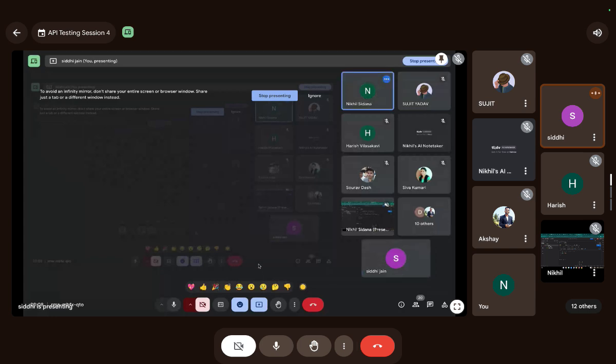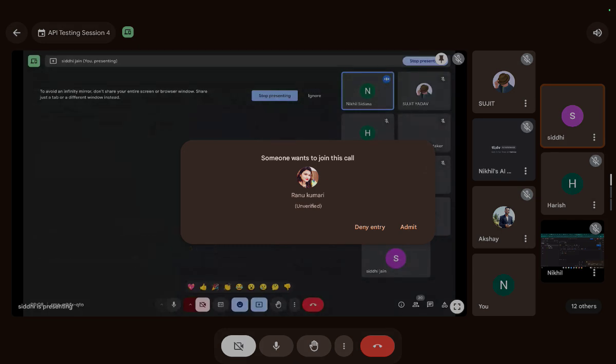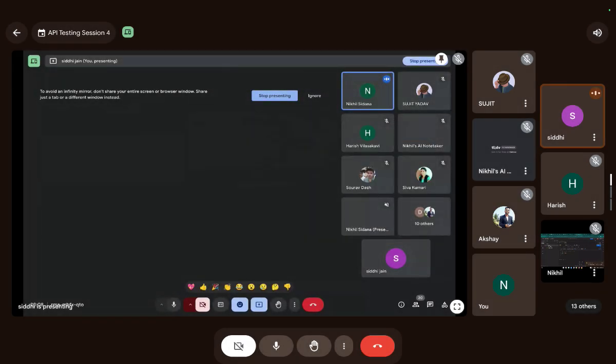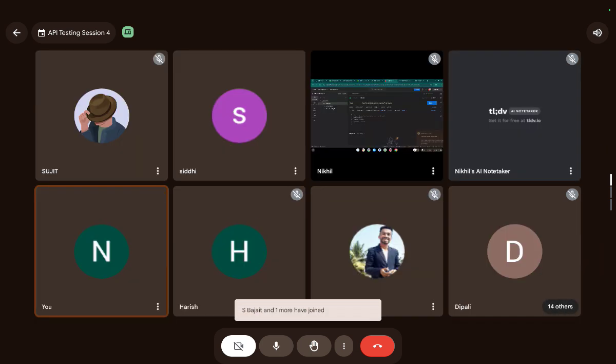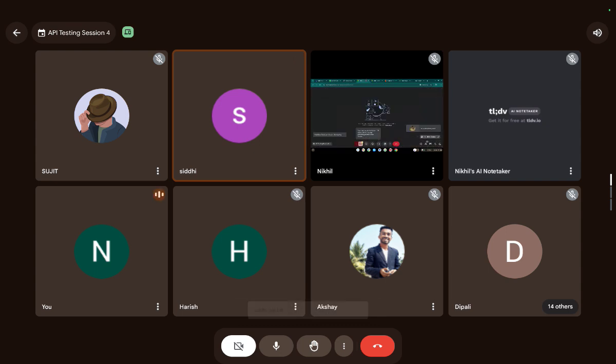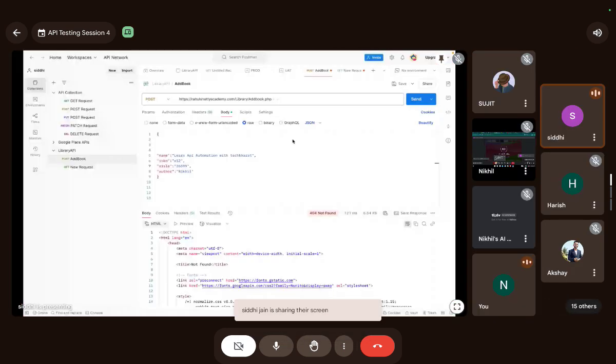Is my screen visible? Yeah, it's visible. And can you open your Postman? Yeah, this is one. Did you share the entire screen? I am just able to see your Google Meet screen. Can you stop presenting once? Now share it again and try to click on entire screen. Okay, try it again. Now it's visible. Yes, this is the post.